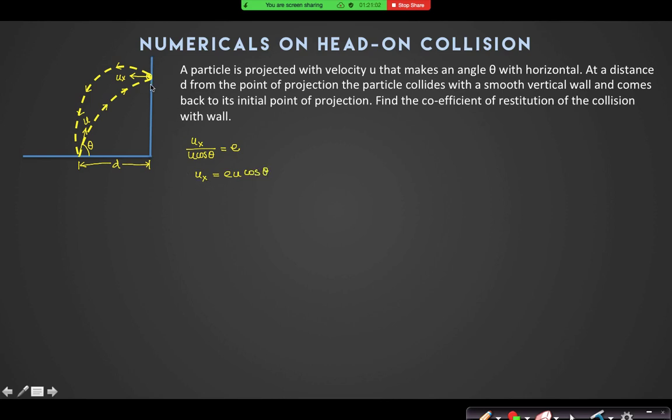What about the vertical component of the velocity? Will it change? No, sir. There is no impulse along that line. So if vertical velocity does not change due to this impulse, can I say that the total time of flight of a projectile motion only depends on the vertical component of velocity? Yes, sir. So the time of flight of this projectile motion remains the same or not?